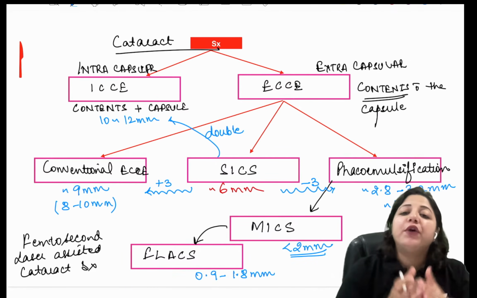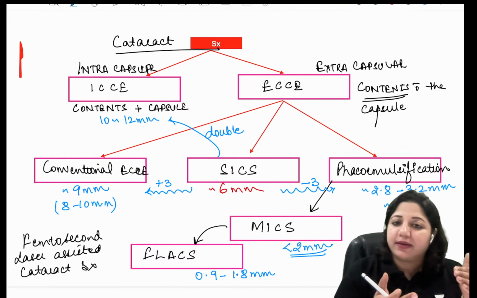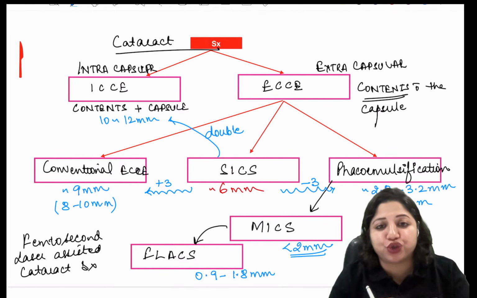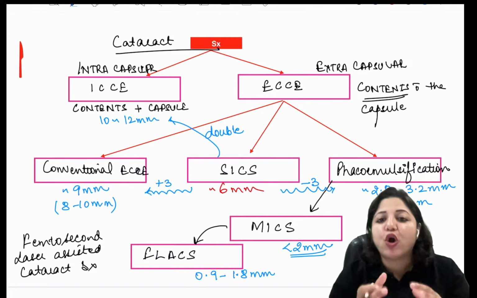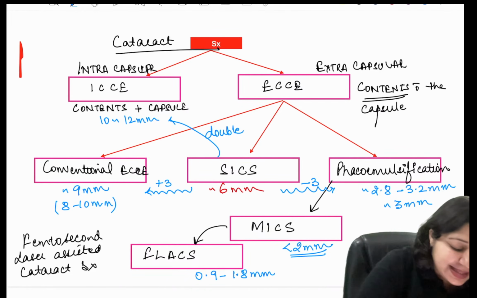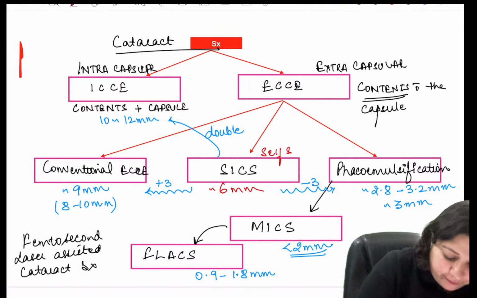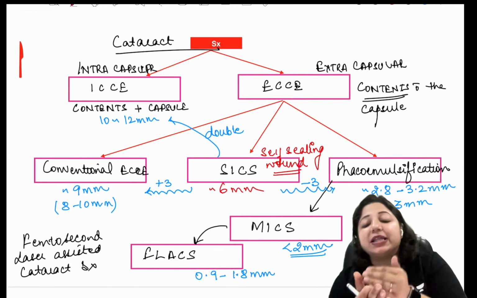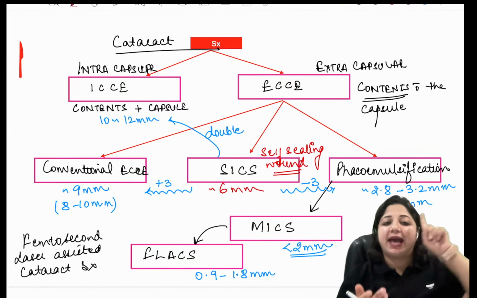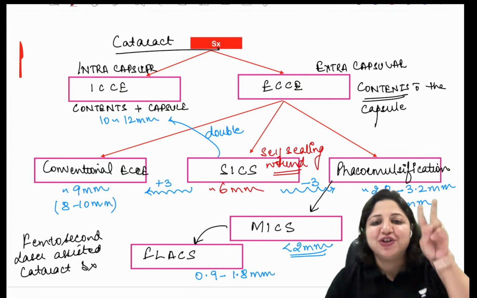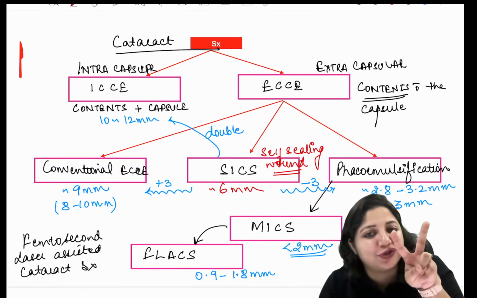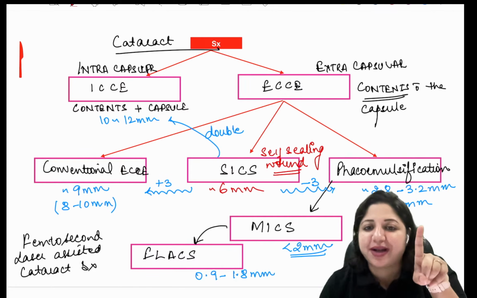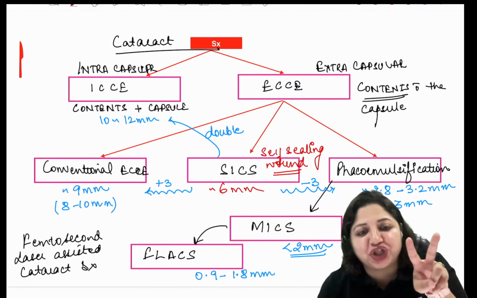Then when we talk of how and where you put sutures: SICS, small incision cataract surgery, has a self-sealing wound. So obviously the ones older than this have to be given sutures. Older than this, we have two surgeries, which are intracapsular cataract extraction and the conventional ECCE.